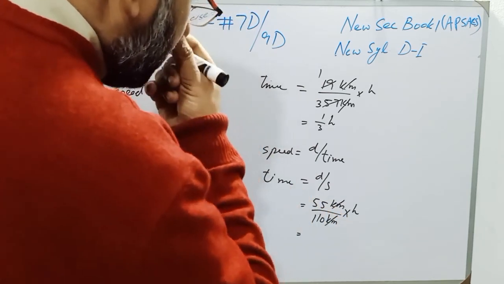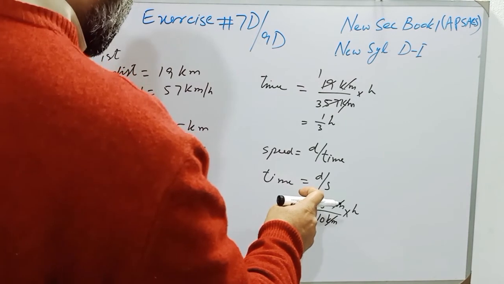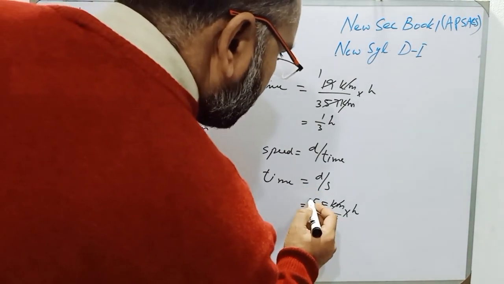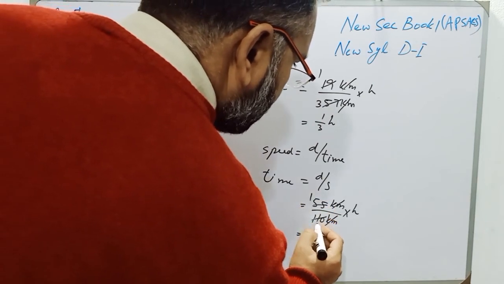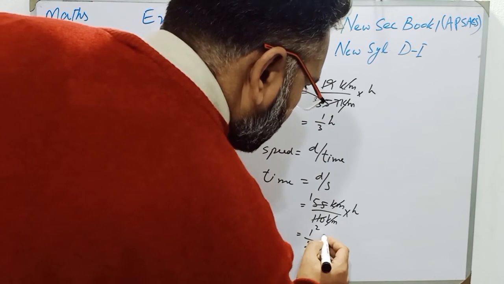Now when we divide 55 by 110, 55 ones are 55 and 55 twos are 110. So the time is 1 over 2 hour.